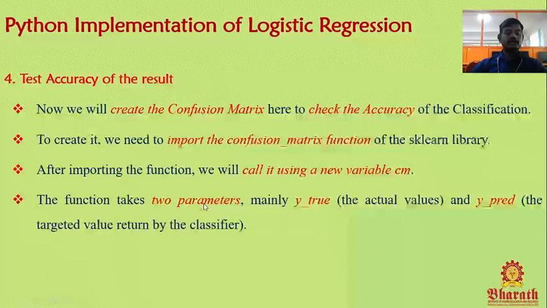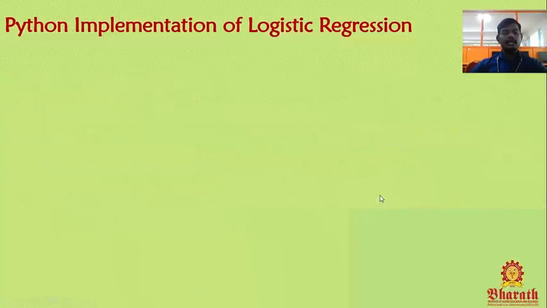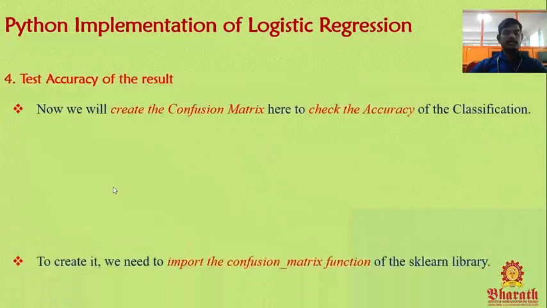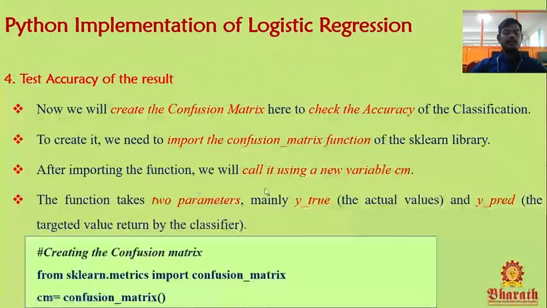The confusion matrix function takes two parameters. One is y true, another one is y predict. Y predict you already have, but we don't know y true.